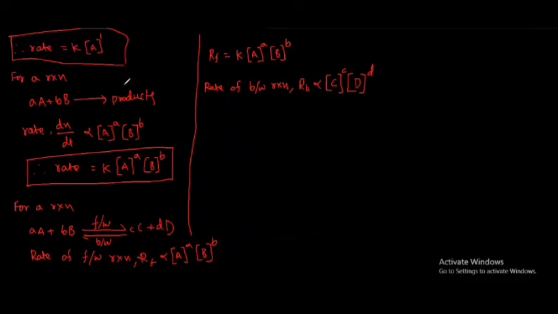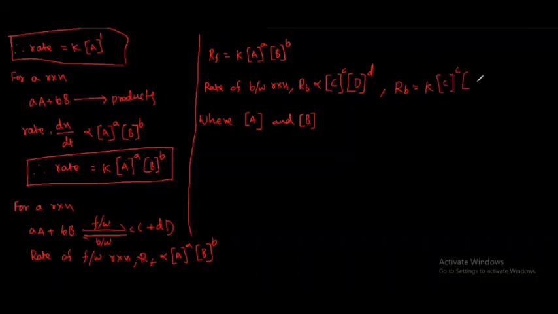Here the concentration of A and the concentration of B are the molar concentrations of reactants A and B. Also RB is equal to K into the concentration of C power c, the concentration of D power d.